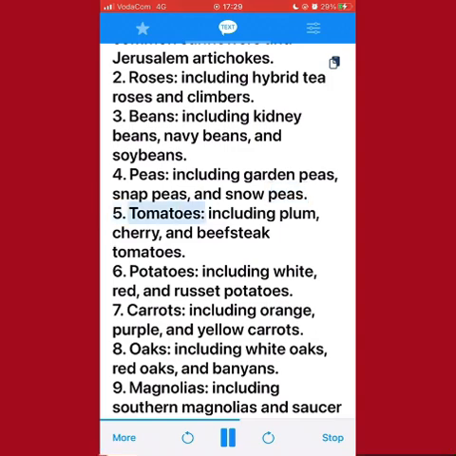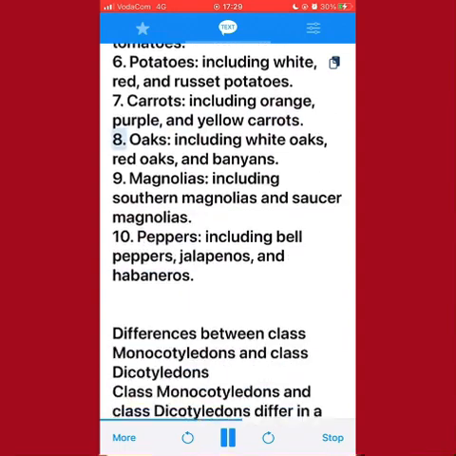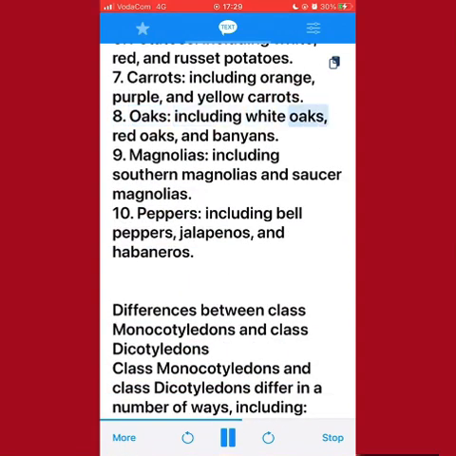5. Tomatoes, including plum, cherry, and beefsteak tomatoes. 6. Potatoes, including white, red, and russet potatoes. 7. Carrots, including orange, purple, and yellow carrots. 8. Oaks, including white oaks, red oaks, and banyans. 9. Magnolias, including southern magnolias and saucer magnolias. 10. Peppers, including bell peppers, jalapenos, and habaneros.